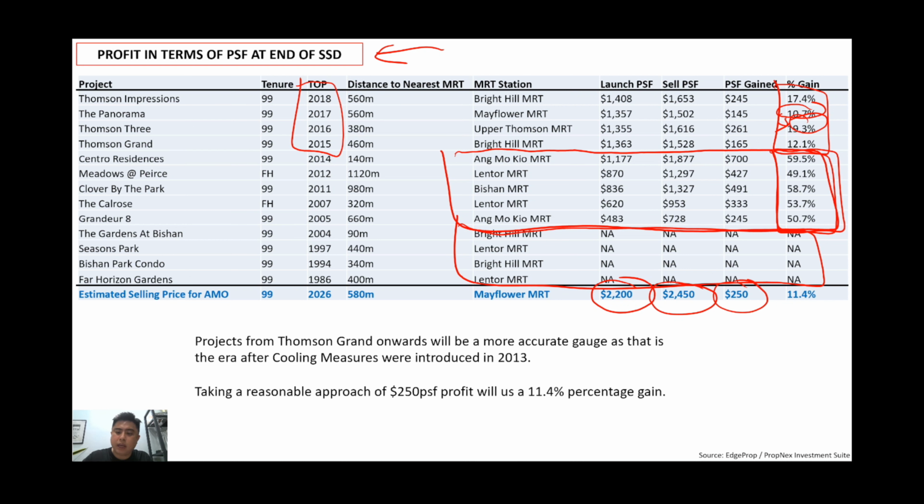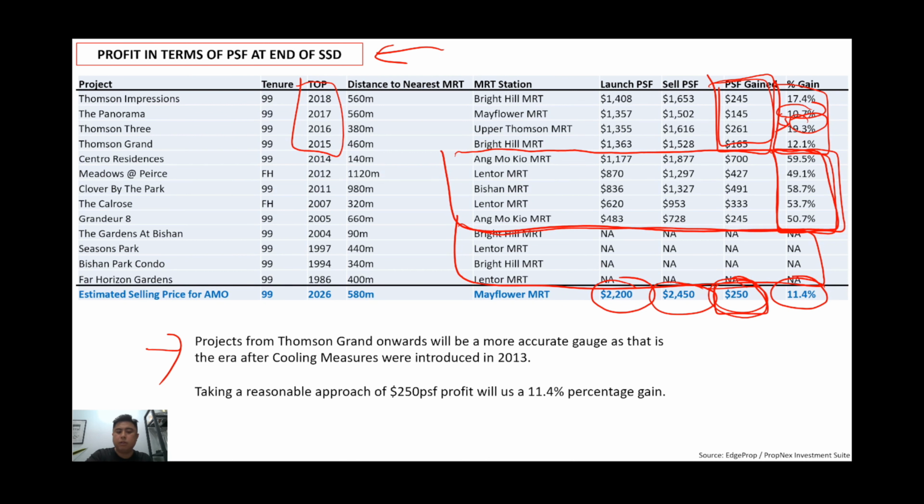Where did I get this number from? Practically it's from the past 4 projects that were launched after the cooling measures, and how they had performed. So it's a safe profit margin that I'm looking at, and this translates into a 11.4% profit gain if you're looking at selling AMO by the time the SSD period is over.